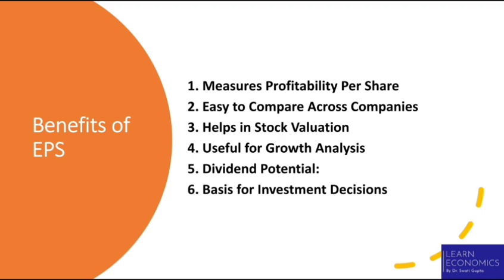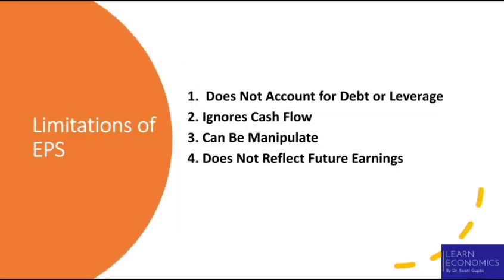Sixth, basis for investment decision. EPS is a simple and clear tool to help investors decide if a stock fits their investment goals. Growth investors look for companies with a rising EPS because it shows the company is earning more profit, which could lead to higher stock prices. Income investors use EPS to check if a company can pay good dividend. A higher or stable EPS often means that the company is in a good position to pay dividend to its shareholders.